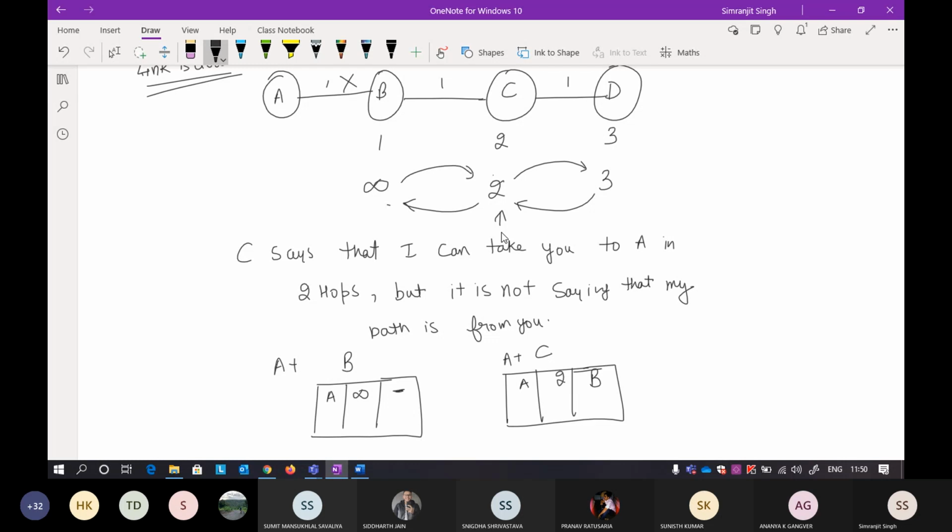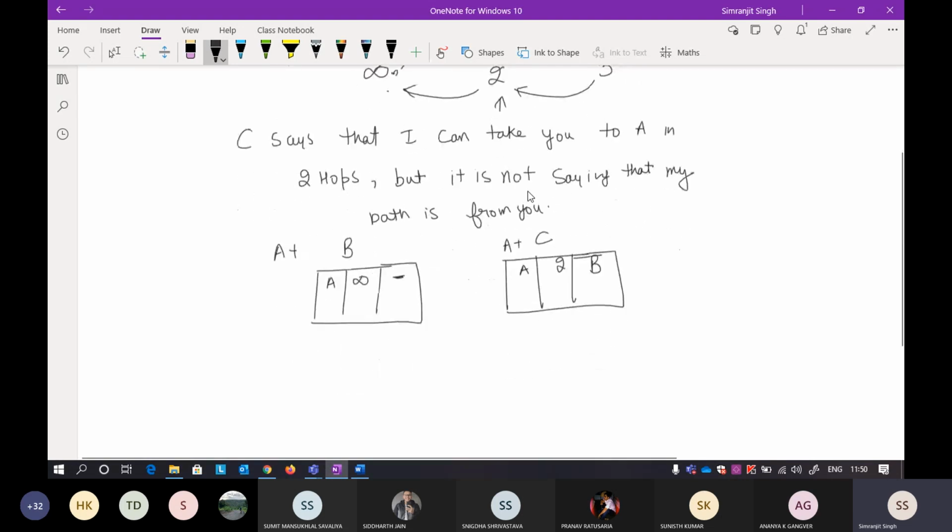Okay, so I can show you what will happen at B. I will form it with the help of this routing table. If you remember the DVR algorithm, I will follow the DVR algorithm. I will update at B and I will update at C, but then I will just keep on doing it, so you will understand. I will not do this step for every step. In the next step you will easily understand it.